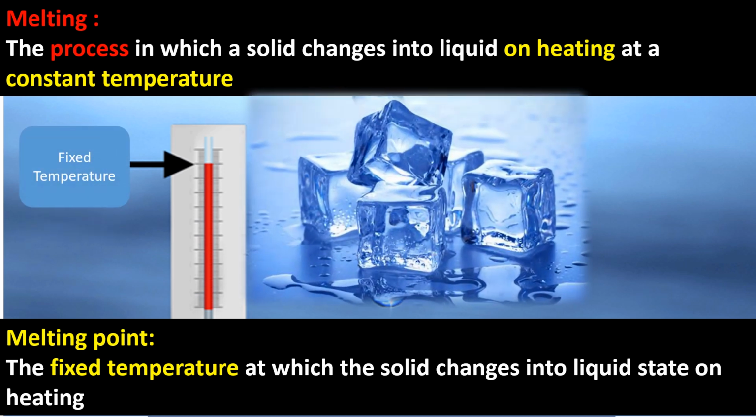So what is melting point? It is a fixed temperature. And what is melting? It is a process. So melting is a process and melting point is a temperature.